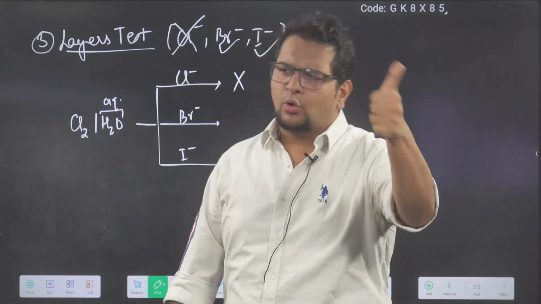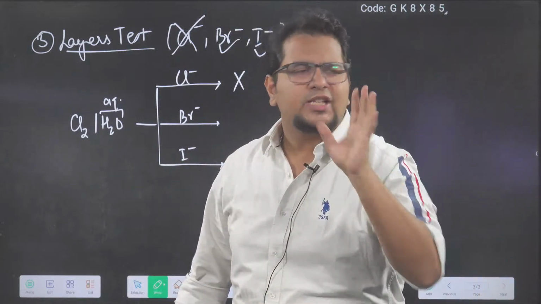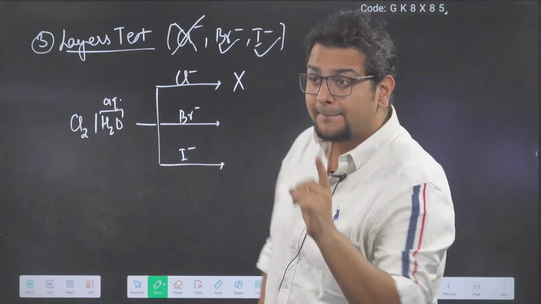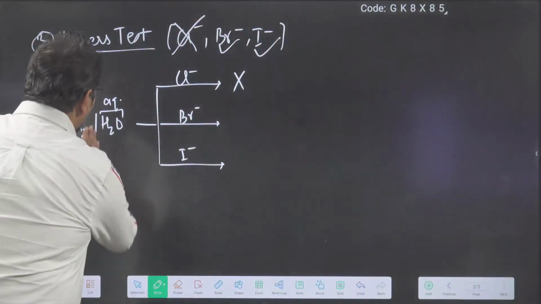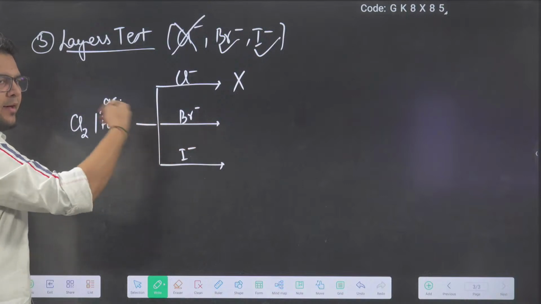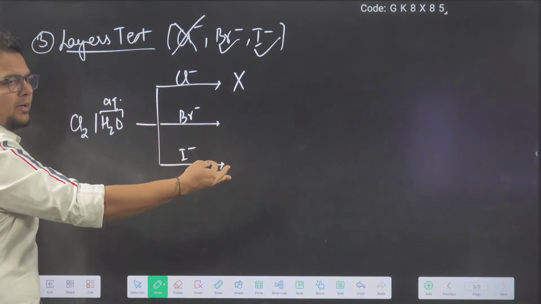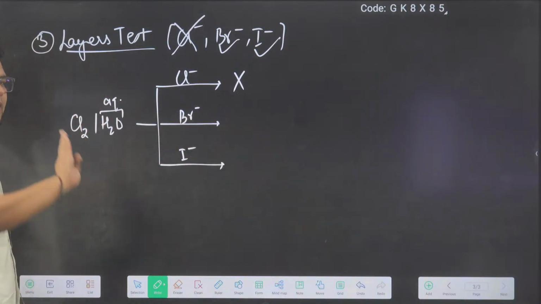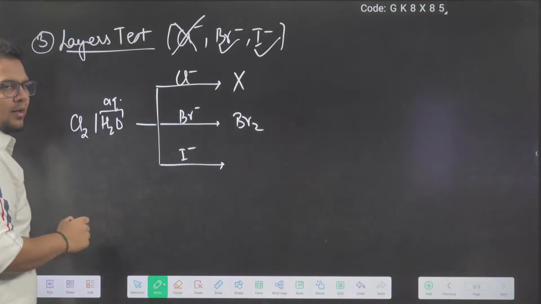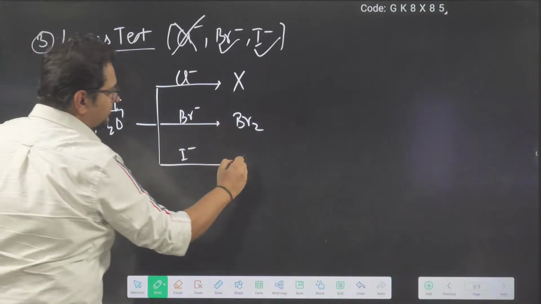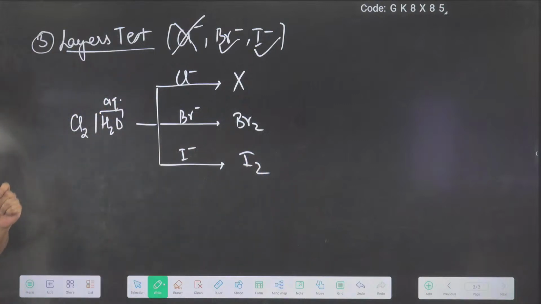MnO2 test, chloride, bromide, iodide will show. AgNO3 test, all three will show. But the layers test is only shown by bromide and iodide. Chlorine is more reactive than bromine. Fluorine more than chlorine, more than bromine, more than iodine. So chlorine will displace Br minus, Br2 will come out. Chlorine will displace I minus, I2 will come out.